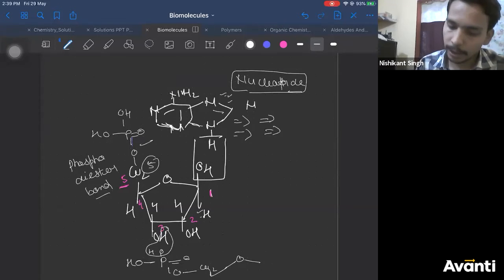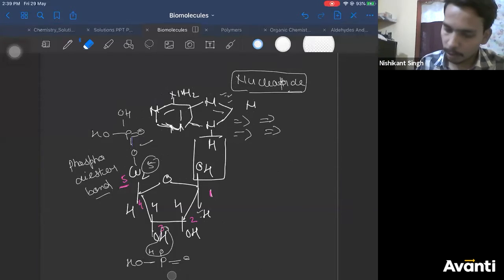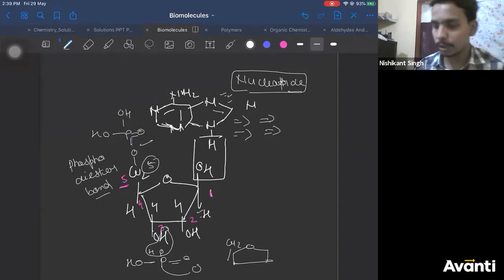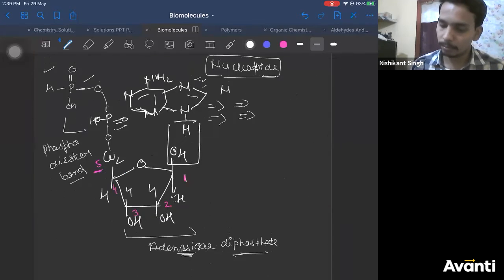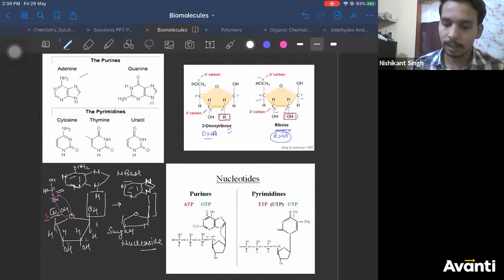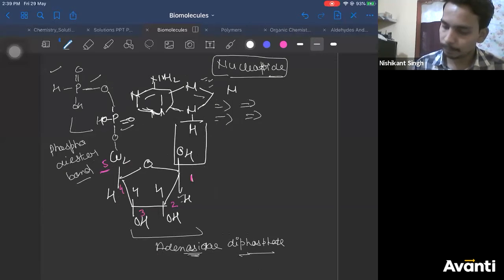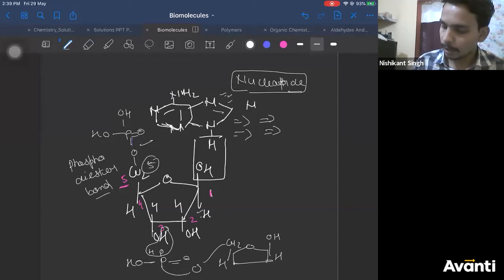There is a 5-membered ring. Let me take it a little up. Let us draw the pentose sugar here. This is our pentose sugar, CH2, bonded through oxygen, H. Here you have H, here you have OH. Now here, instead of adenine, let me take some other nitrogenous base like thymine. Thymine will be, just a minute, a 6-membered ring, nitrogen, double bond, methyl, right?